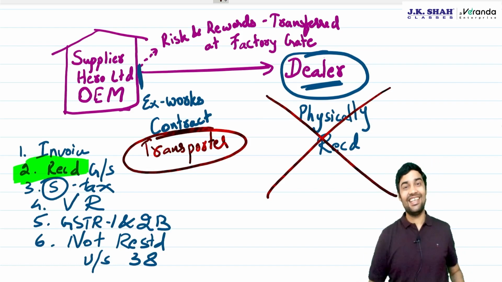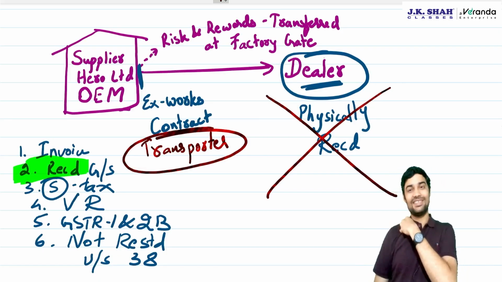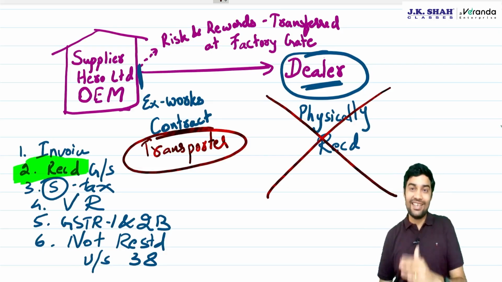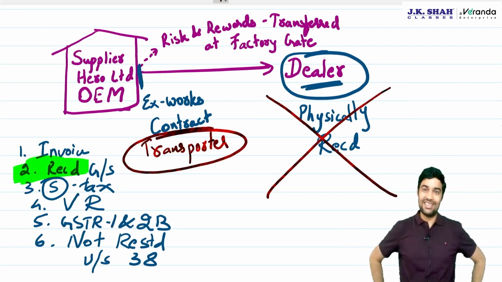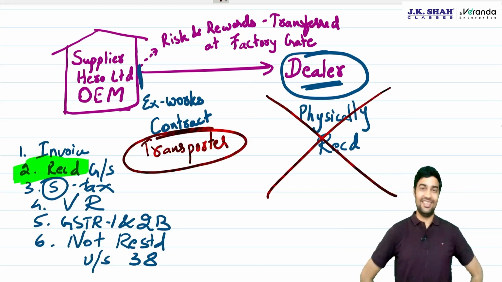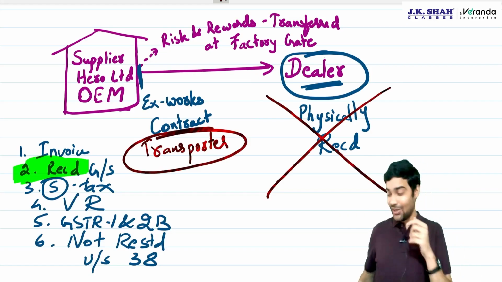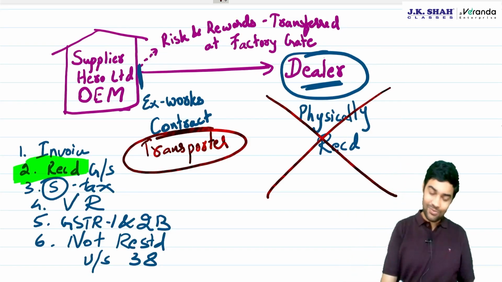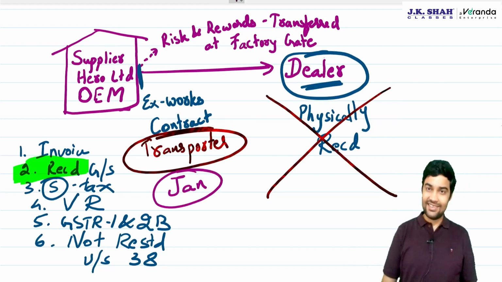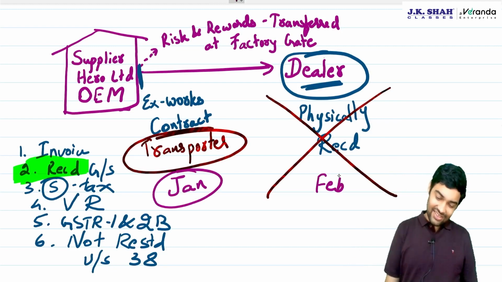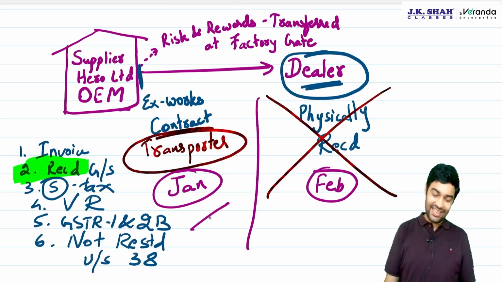It signifies that you actually receive the goods not when you physically receive, but in an ex-works contract, when the property in goods gets transferred. The moment property in goods gets transferred to you, you have actually received them. Clear? Yes, this is an important question. This will be asked in your exams. What they will say is, it was handed over to the transporter in Jan, physically received in Feb, and you are solving the question for Jan. Then can you take ITC?